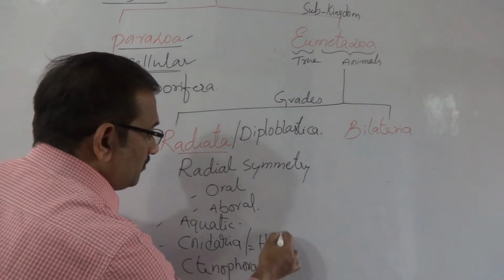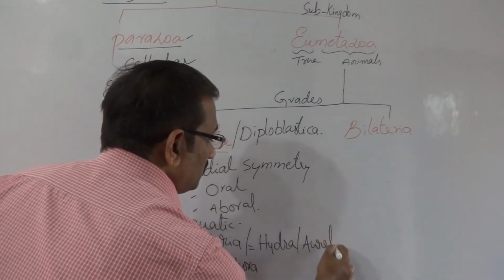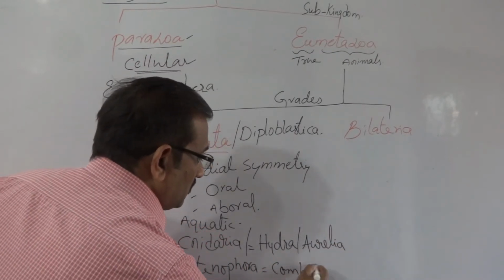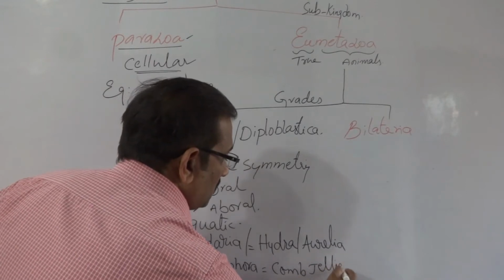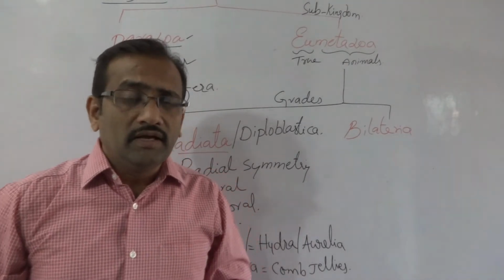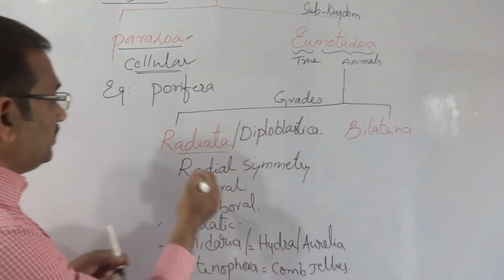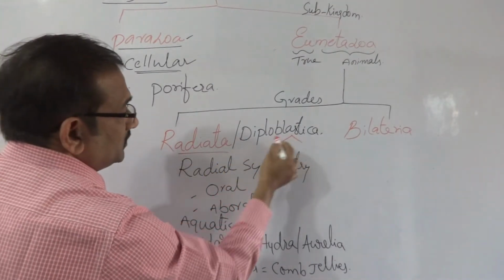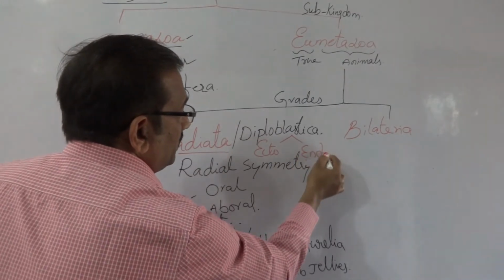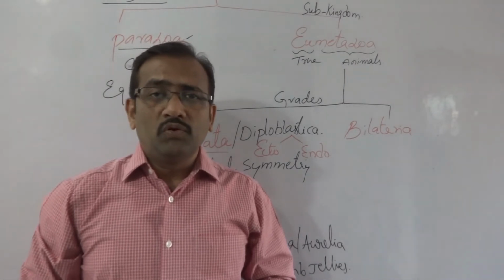Hydra, Aurelia, comb jellies. Comb jellies are the example for these radiata animals. They have only two layers, ectoderm and endoderm. Two layers, ecto and endoderm only present, so called Diploblastica.